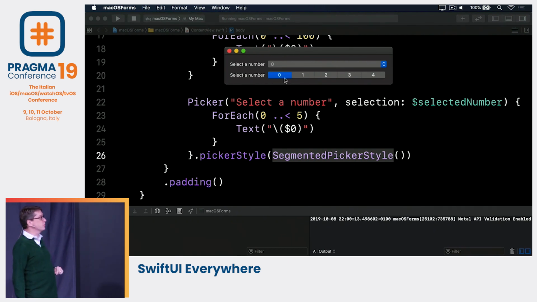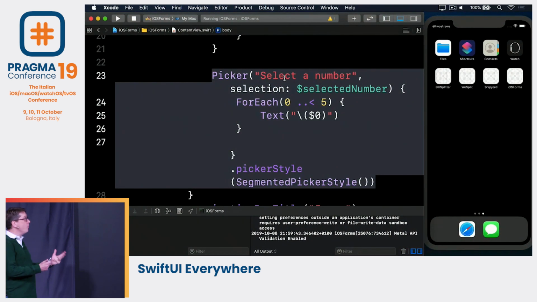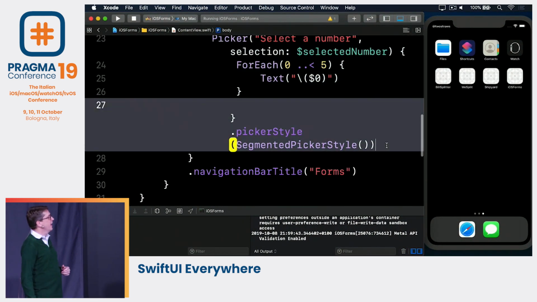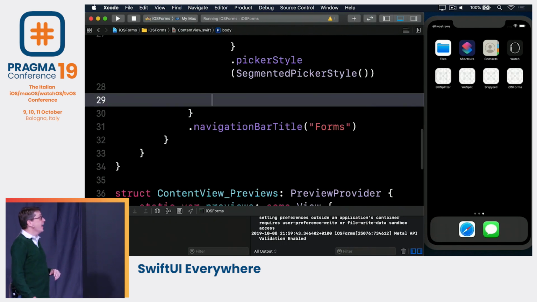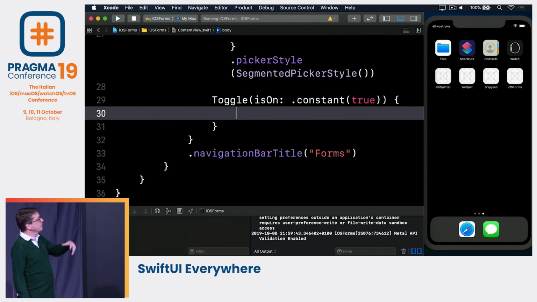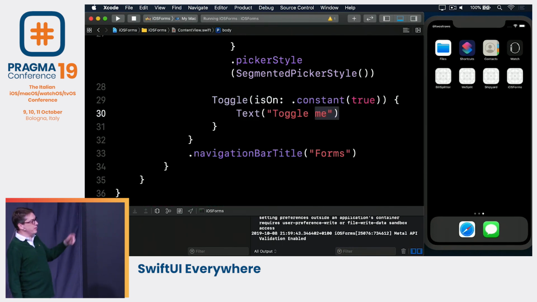So that's segmented controls. We can look at one of the more obvious ones, the more striking ones, I think. If we make some space below that picker here, we can say, give me a toggle. It's a UISwitch in UIKit land. And now, this is going to have, like, toggle me inside it.